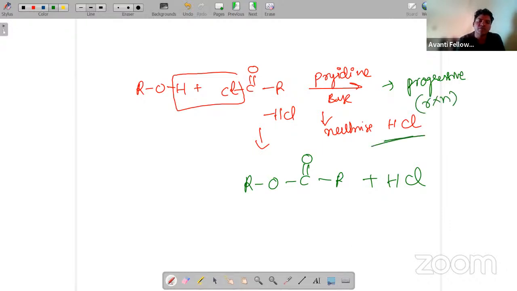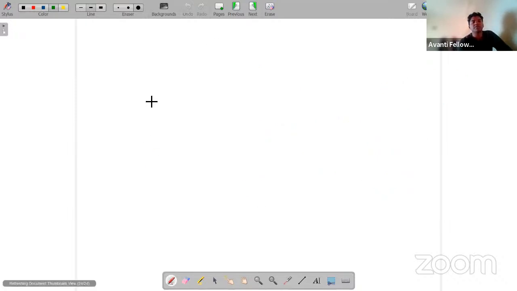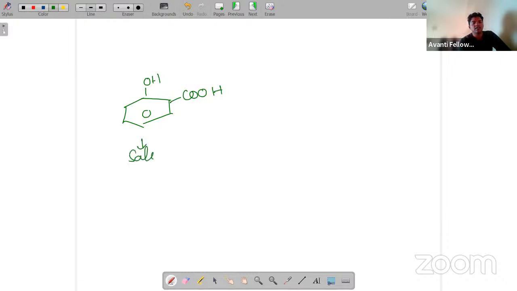So always remember, from alcohol, what we have to take? From alcohol, only we have to give H plus. From others, we can take anything. Next one, preparation of aspirin. Aspirin preparation you can see. So this is salicylic acid. We all know this is what? Salicylic acid. Okay, this is salicylic acid.